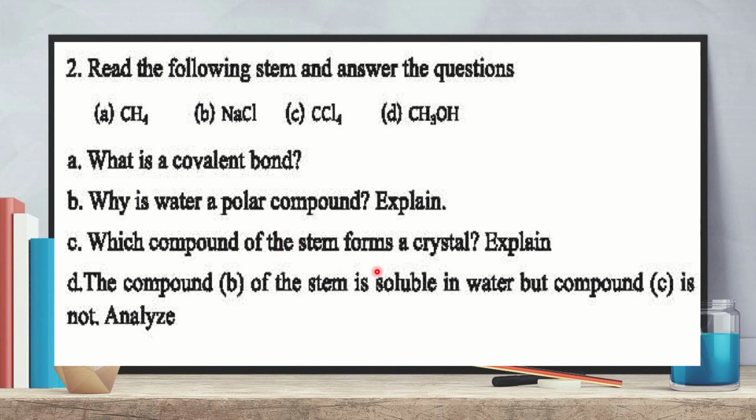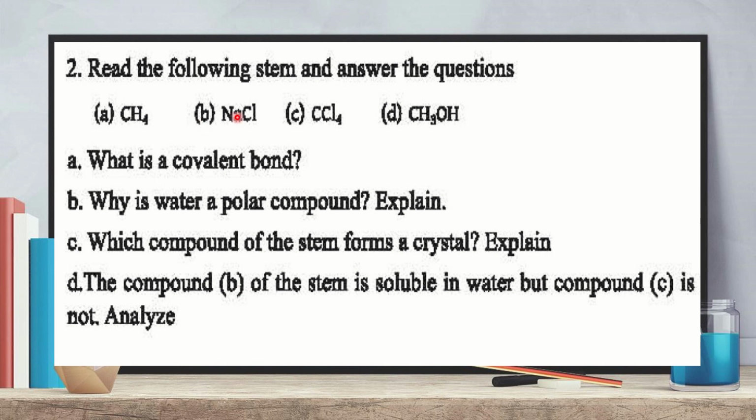Which compound of the stem forms a crystal? Explain. We know that ionic compounds can make crystals, but covalent compounds cannot make crystals. Among these 4 compounds, only sodium chloride is an ionic compound. So sodium chloride can make a crystal, but these other compounds are covalent, so they cannot form any crystal. The compound B of the stem is soluble in water, but compound C is not.